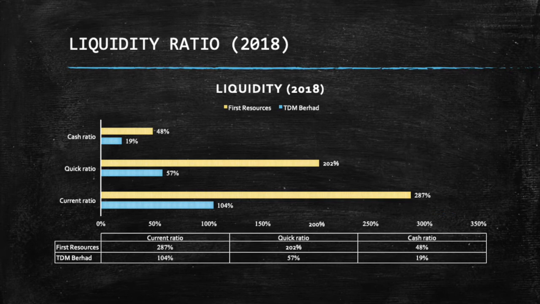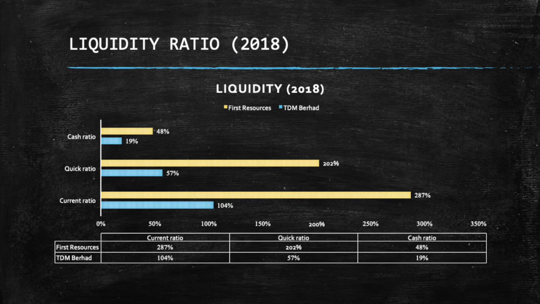Okay. The bar chart shows three types of liquidity ratios: current ratio, quick ratio, and cash ratio for two companies. In 2018, the current ratio for TADM Berhad is 104%, while First Resources Limited is 287%. Apart from that, the quick ratio for TADM Berhad is 57%, while First Resources Limited is 202%. Furthermore, the cash ratio for TADM Berhad is 19%, while First Resources Limited is 48%.